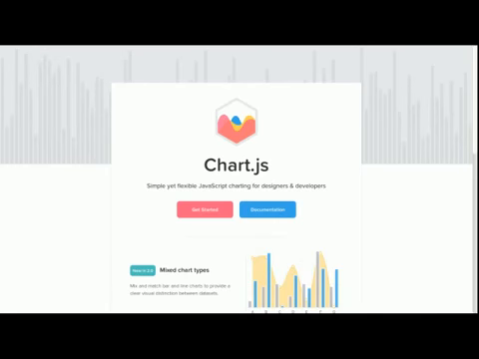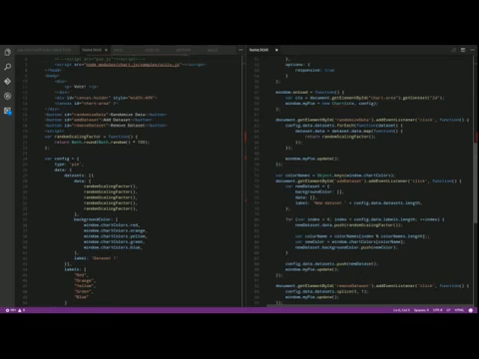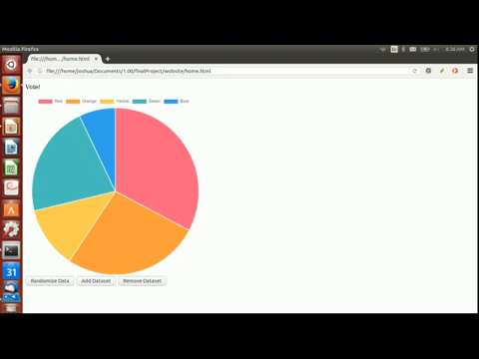After that, we had to worry about how we were going to represent our data. We chose to use Charts.js, an open source JavaScript library that specializes in representing different types of data. This was perfect for us, so we grabbed some of the code from their website, reformatted it to our purposes, and through the magic of computers, we were able to generate a pie chart. Yes, our creativity astounds even myself.